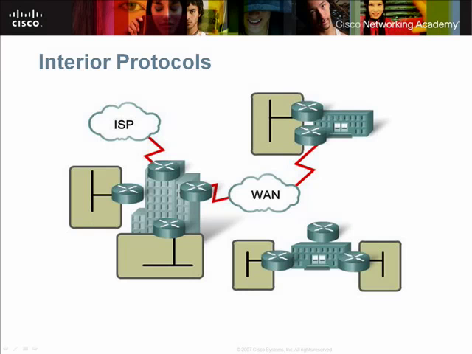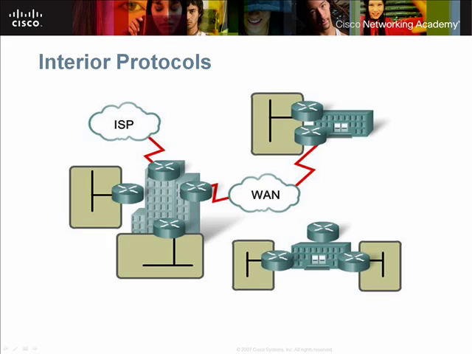Routing protocols that are used within an autonomous system or within an organization are called Interior Gateway Protocols, or IGPs. IGPs allow routers to exchange information to find the best path to destinations within the autonomous system or organizations. Examples of IGPs include RIP, RIP version 2, EIGRP, and OSPF.